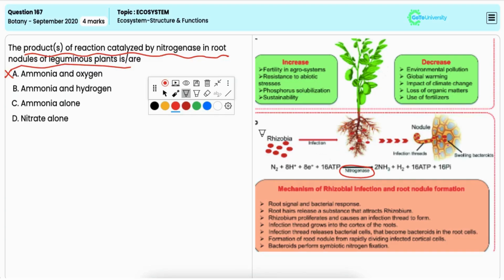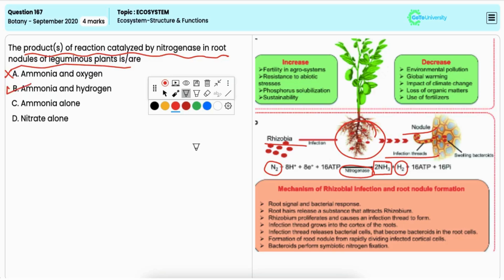Option B, ammonia and hydrogen. The enzyme nitrogenase catalyzes the conversion of atmospheric nitrogen into ammonia, along with the production of hydrogen as a byproduct. And this reaction occurs in the root nodules of leguminous plants during biological nitrogen fixation. Hence, this is the correct option.